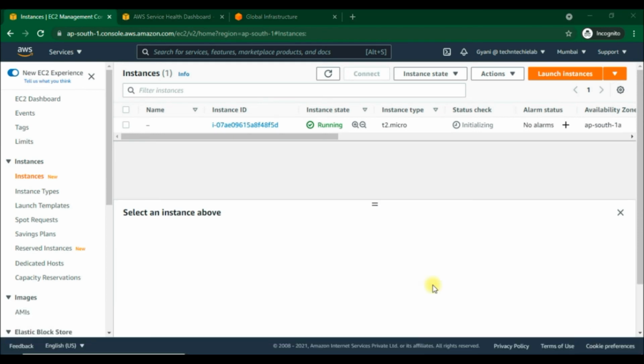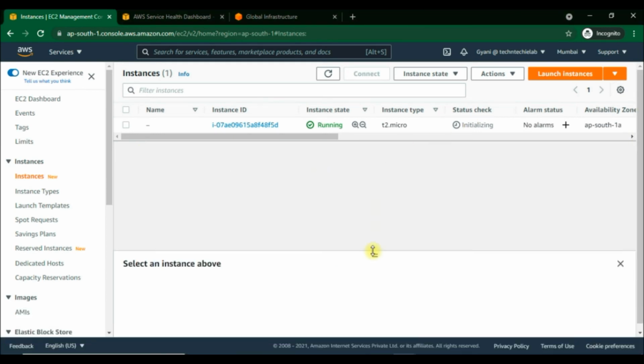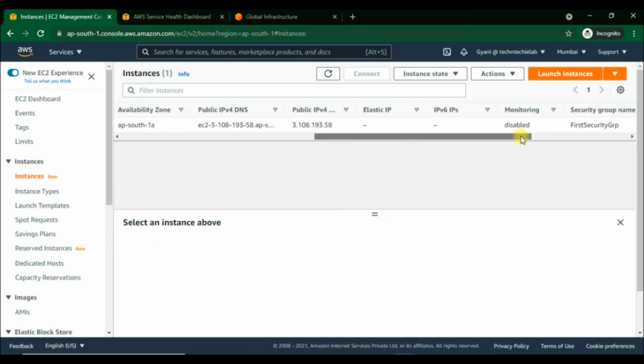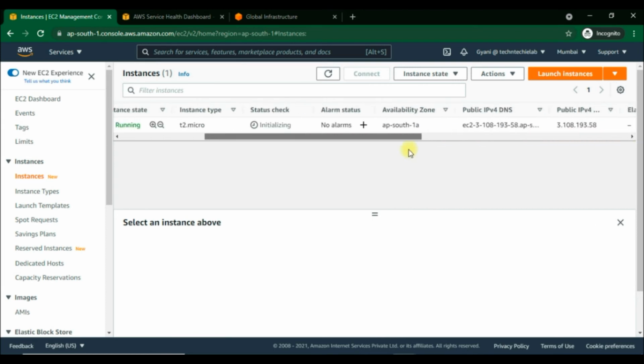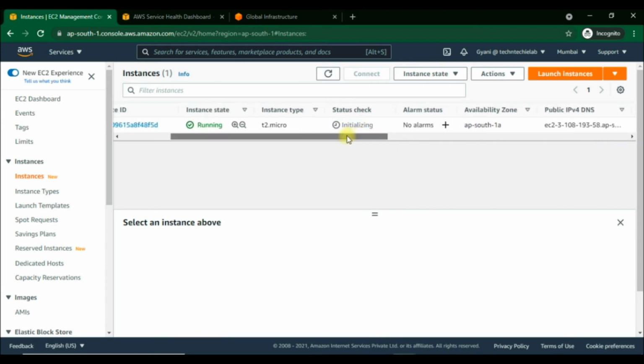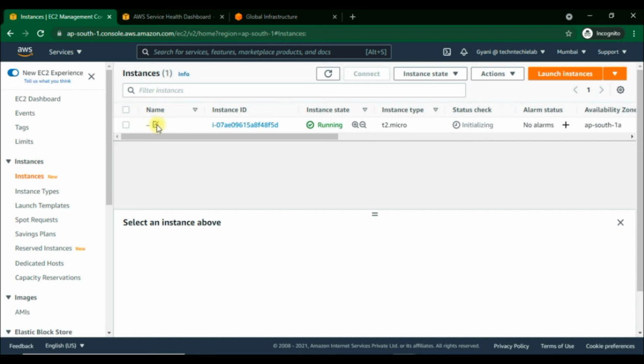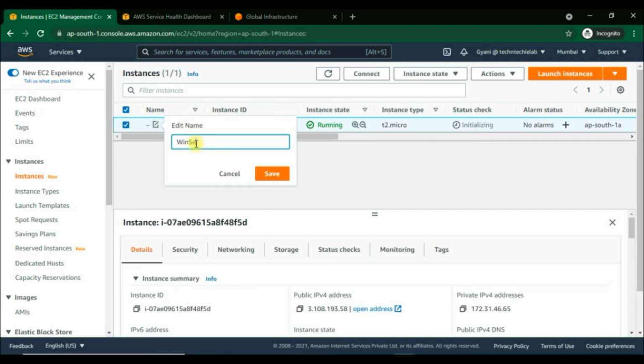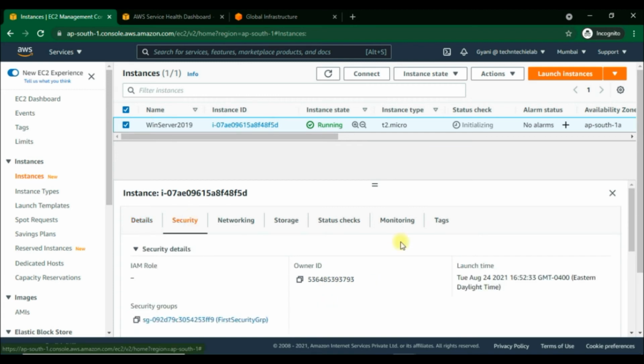Here you can see all the details like instance type, instance state, status, availability zones, public DNS, public IP, and many more related to this instance. You can name the key name or server name here easily. The same you can see below as well in the details.